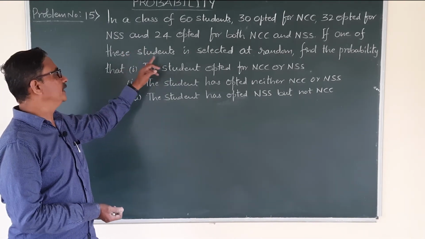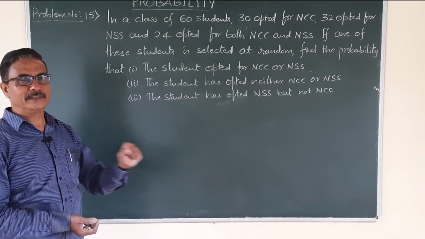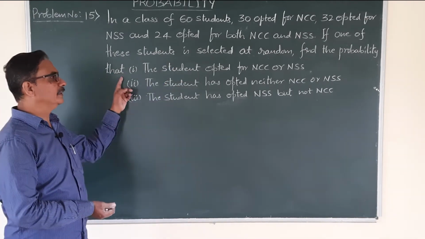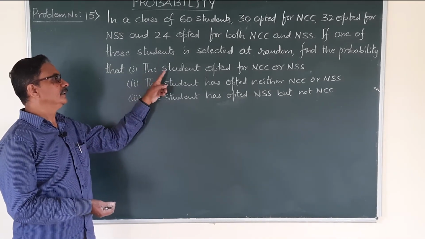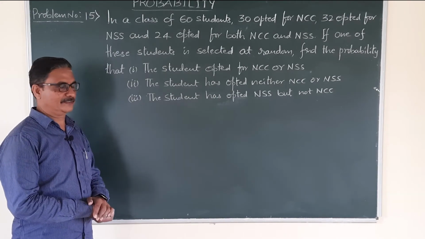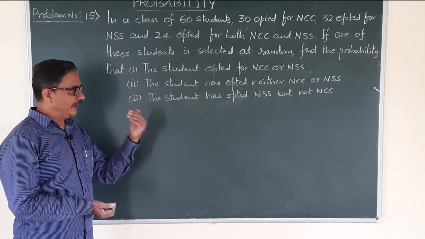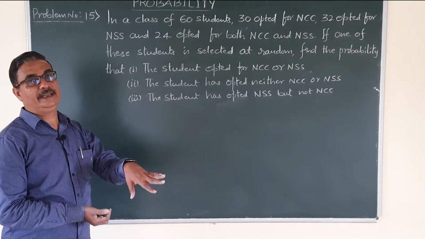If one of these students is randomly selected, find the probability that, first question, the student opted for NCC or NSS. Second one, the student has opted neither NCC nor NSS.